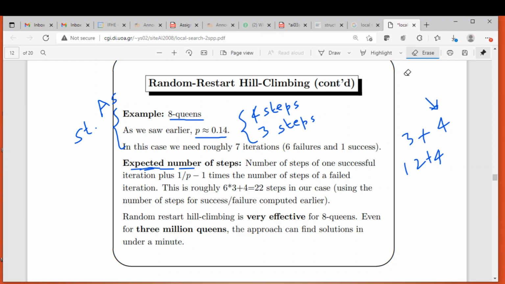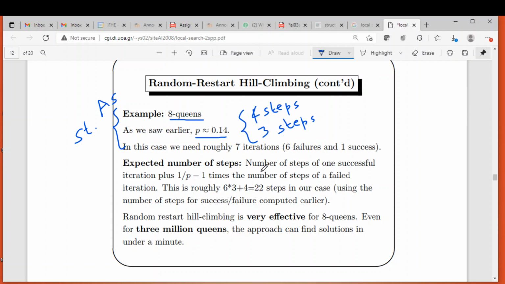But if you don't know the total number of times, then how will you find that? That's what we are going to discuss here. So here is a method to find the expected number of steps. The expected number of steps can be calculated like this.